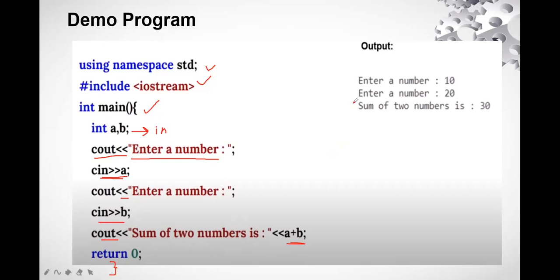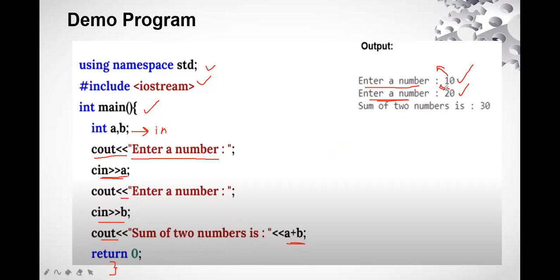So it will give you the output as enter a number, because it is written cout enter a number. Let's say I have given 10. It has been taken as input. Again the display will be enter a number. Now you give 20.